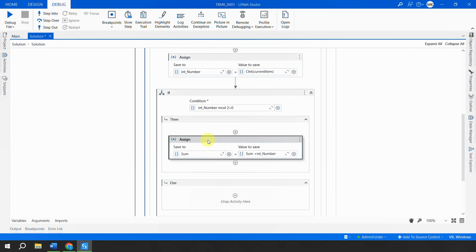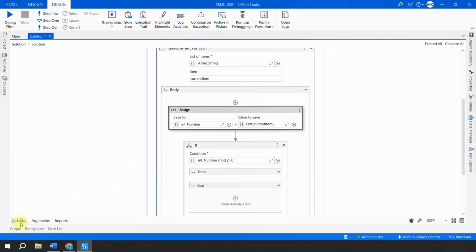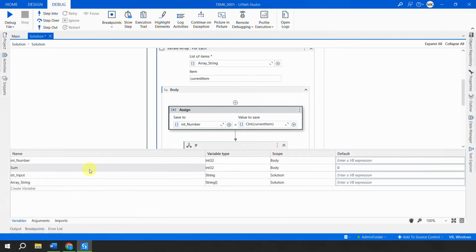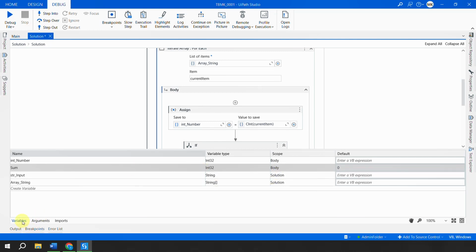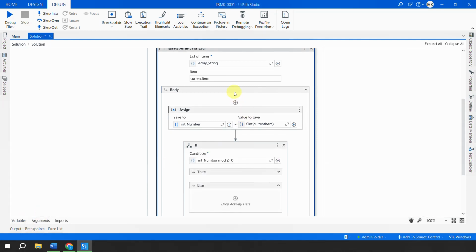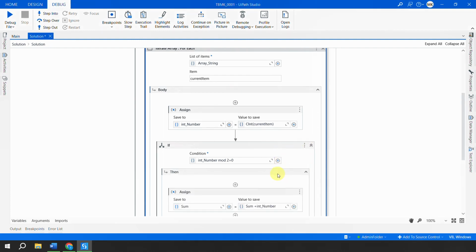Now one thing, whenever you are working with loops and such conditions, you should remember that the scope of the variable is important, because as of now if you notice, the scope is only till the body, which means that after the first number is added, I want the sum variable to retain the value. But since the scope is only till the body, when UiPath is going to give me the next number, the sum value would again be reset to 0.